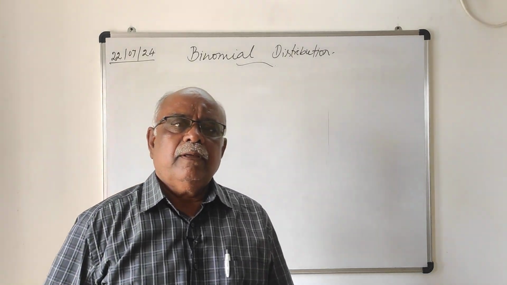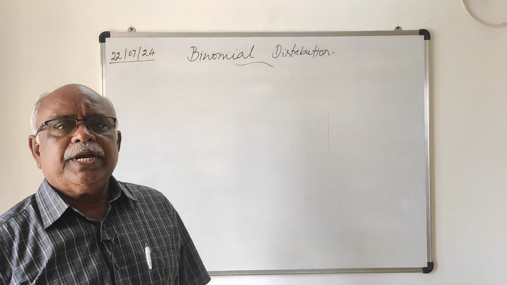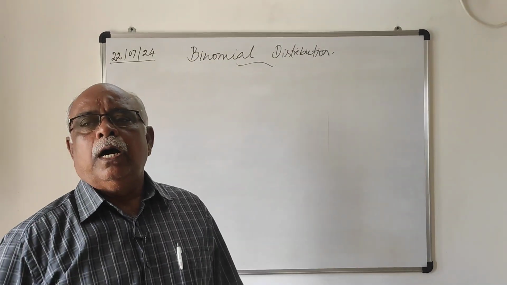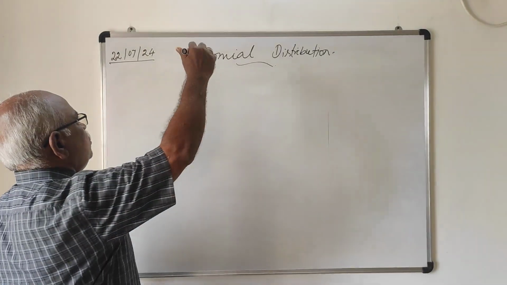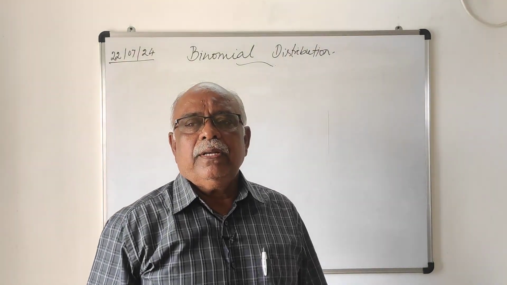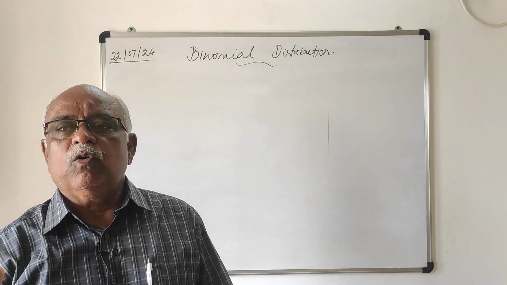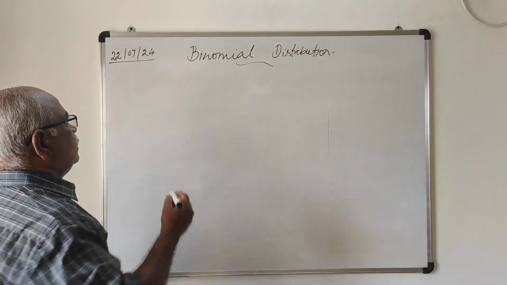My dear students, in this video I am going to introduce theoretical distributions. In the theoretical distributions, our first distribution is binomial distribution. A binomial distribution is nothing but an experiment having two outcomes. That experiment is called Bernoulli trial.